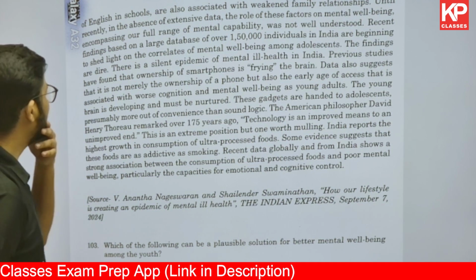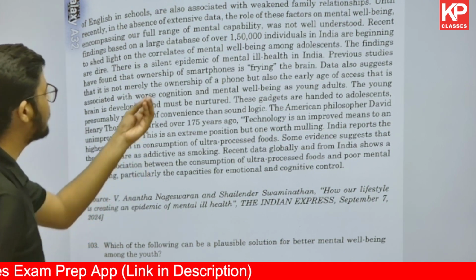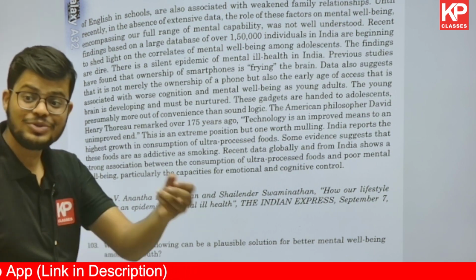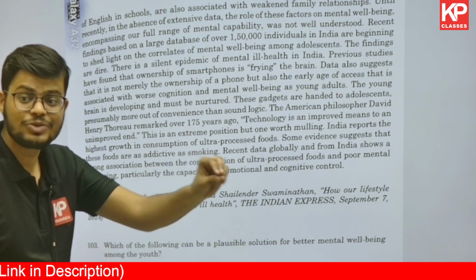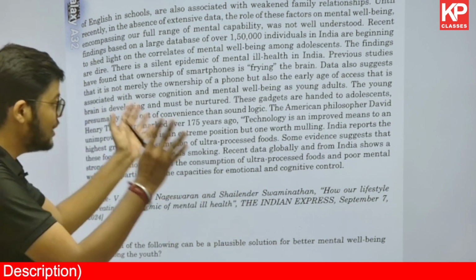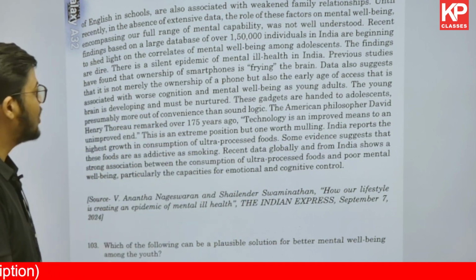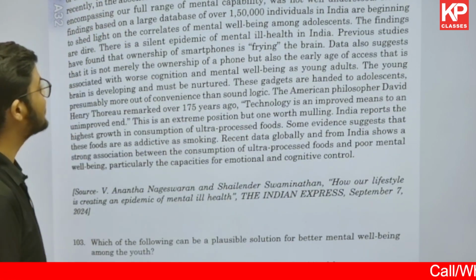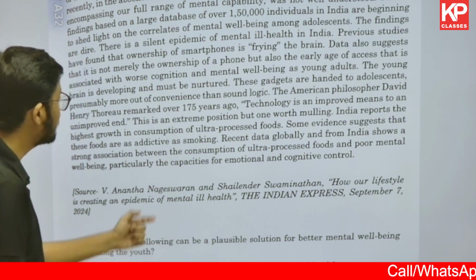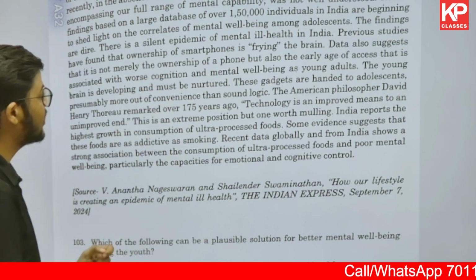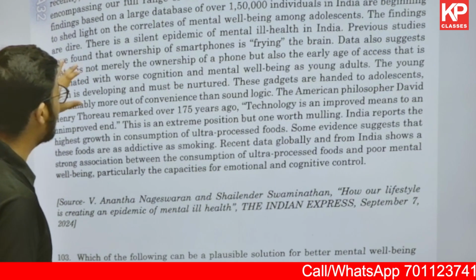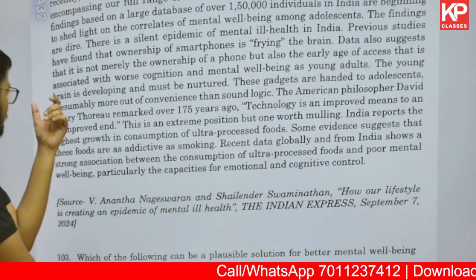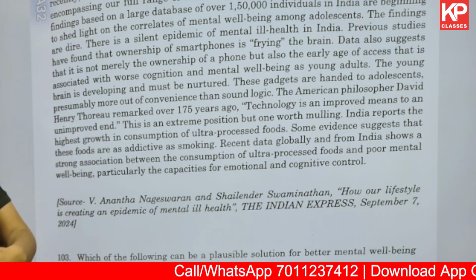Mental health problems. Previous studies have found that the ownership of a smartphone is frying the brain, right? That excessive use of a smartphone is contributing towards increased mental illness. Then data also suggests that it is not merely the ownership of a phone but also early age access that is associated with worse mental well-being as a young adult, and the young brain is developing and must be nurtured. These gadgets are handed to adolescents presumably more out of convenience than sound logic.